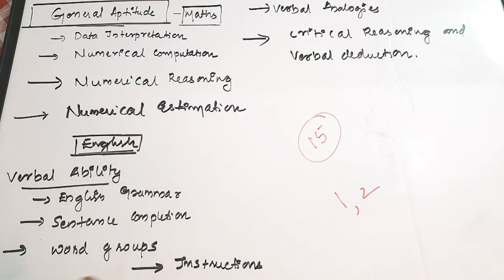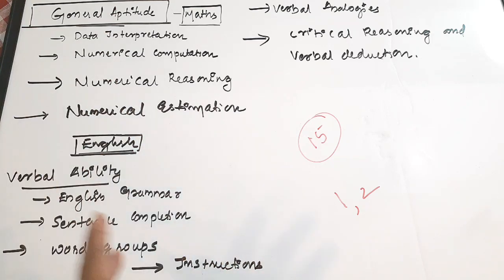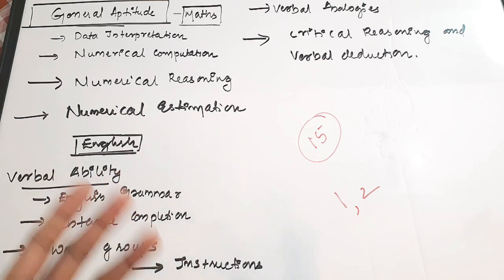For English, there is verbal ability, English grammar, sentence completion, word groups, instructions, verbal analogies, critical reasoning and verbal deduction. That is, you have to give a standard preparation for your English and maths. So that gives us the total of the general aptitude section, and that gives you a total of 15 marks.